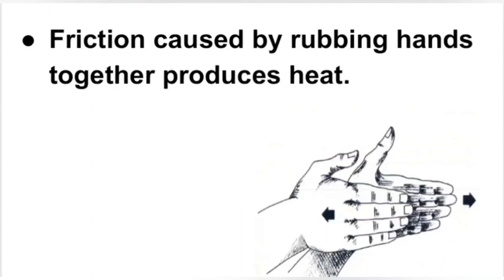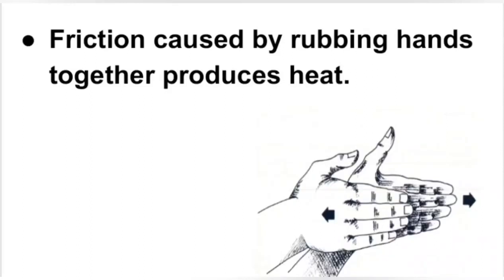Now we will talk about an interesting phenomenon related to friction. So, we all know that in winters when we rub our hands, they get warm. Means we often rub our hands together to warm them.